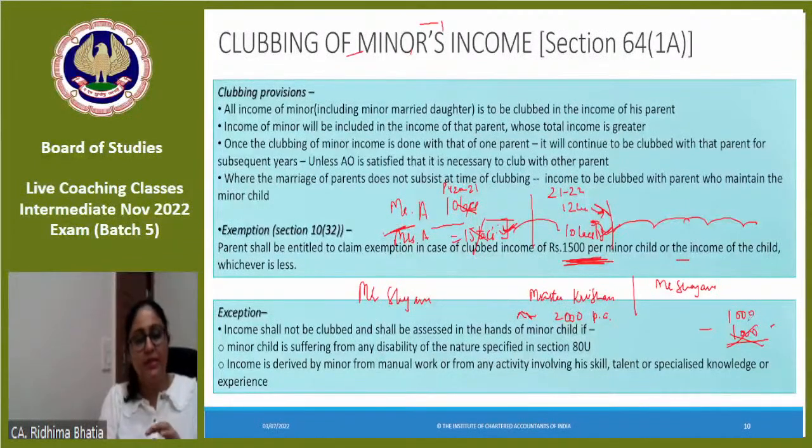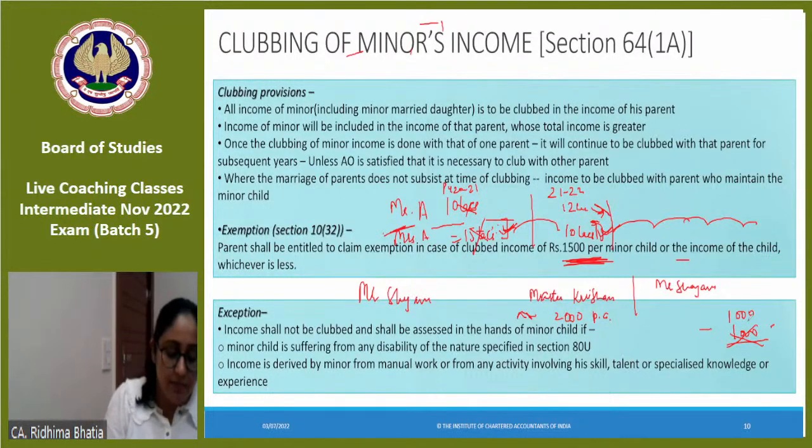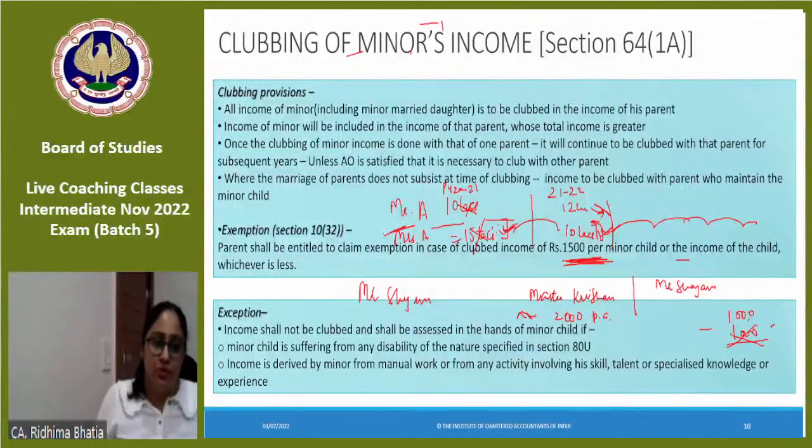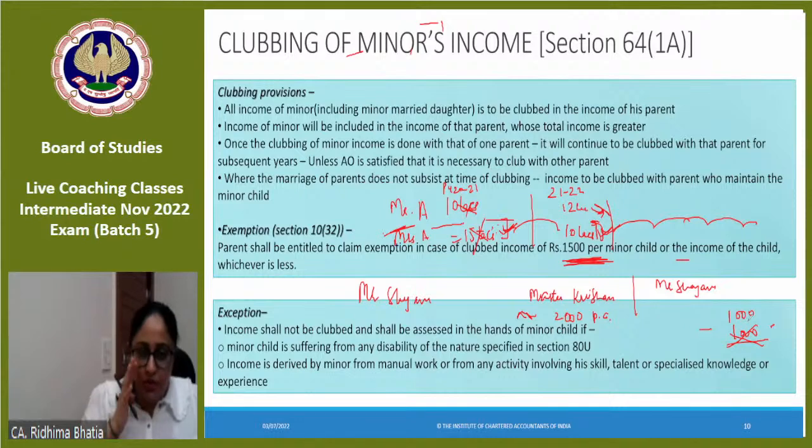If I transfer property in the minor's name, obviously the rent coming from that would be clubbed. No, that is deemed ownership, Section 27. If you transfer any asset to your minor child, excluding minor married daughter, then you are the deemed owner. Hence clubbing is not applicable, but deemed ownership says you are the owner, hence you have to pay the tax on it. Okay?